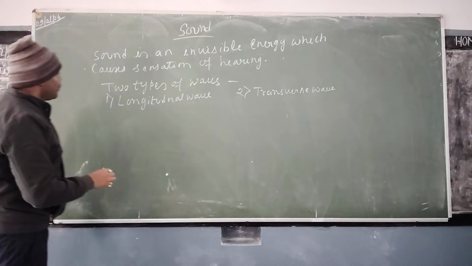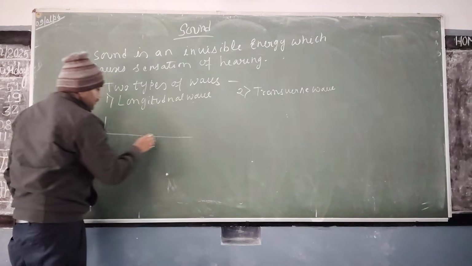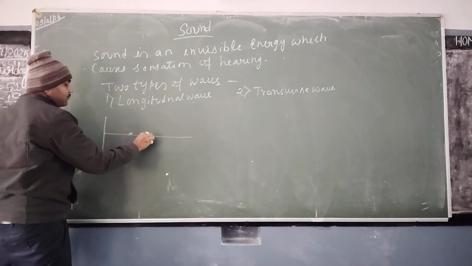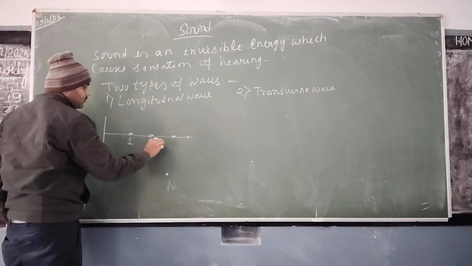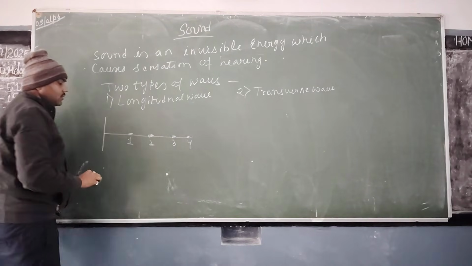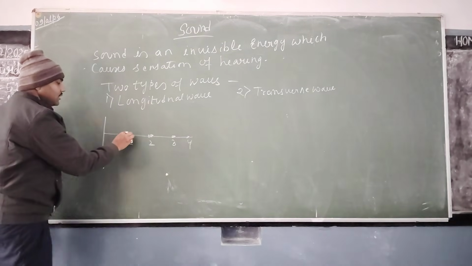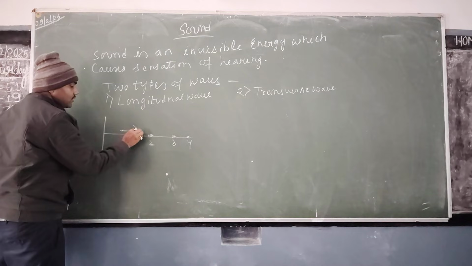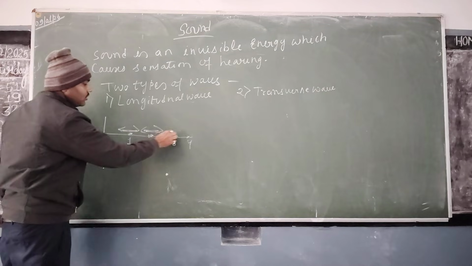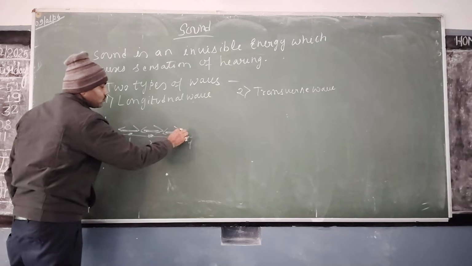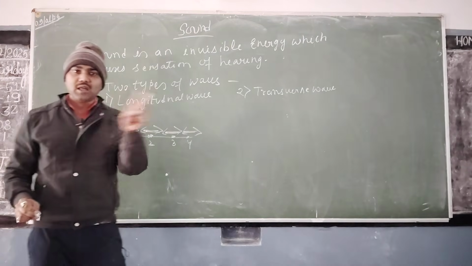What is a longitudinal wave? Consider these as air particles, point 1, 2, 3, 4. Whenever sound is produced, the air particles vibrate like this. They vibrate and transfer the energy from particle to particle.